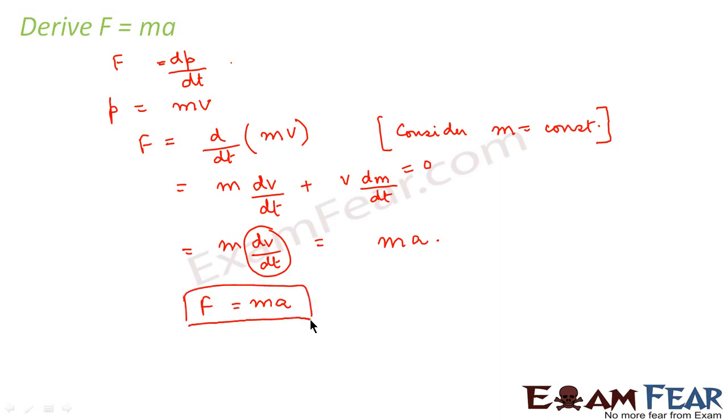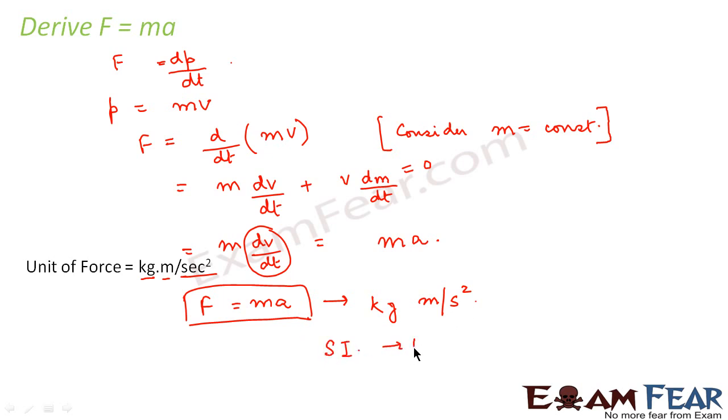So now we are clear what Newton's second law is. The second law has two statements: one is that force is the rate of change of momentum; the second says force is the product of mass and acceleration of the body. Now what is the unit of force? The unit of force is kg meter per second square, which is obvious from this definition. The unit of mass is kg and the unit of acceleration is meter per second square. The SI unit of force which is normally used is Newton.